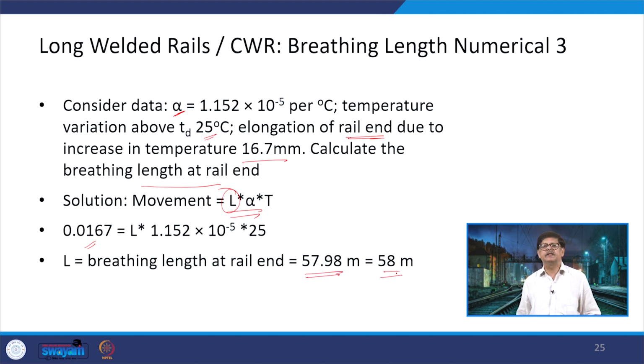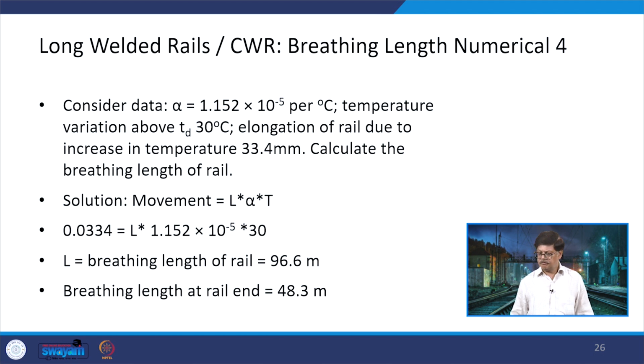So, this is the breathing length at one of the rail ends, because the data has been given with respect to that. If the data is given for the rail end for the elongation, but we have to find out the breathing length of the whole rail, then this would have been into 2.